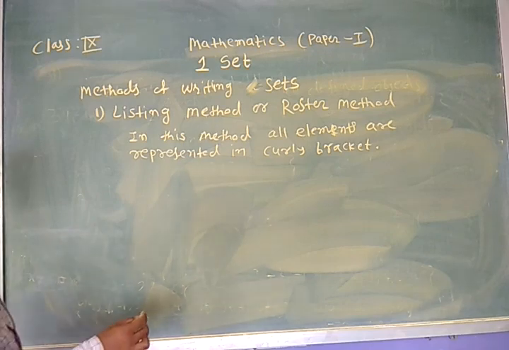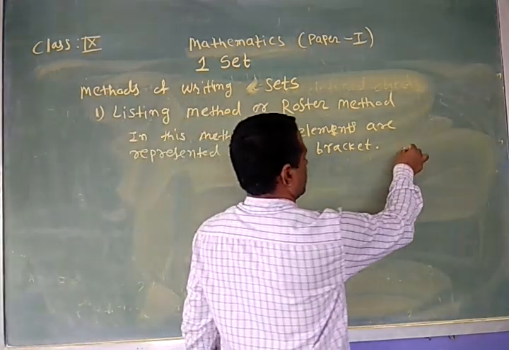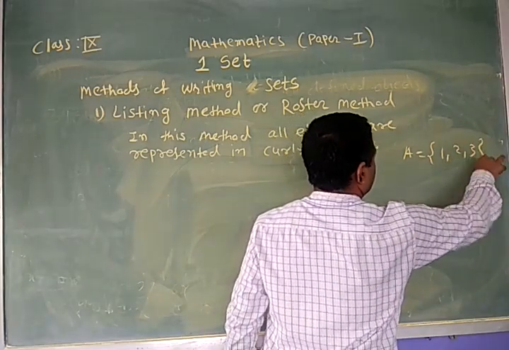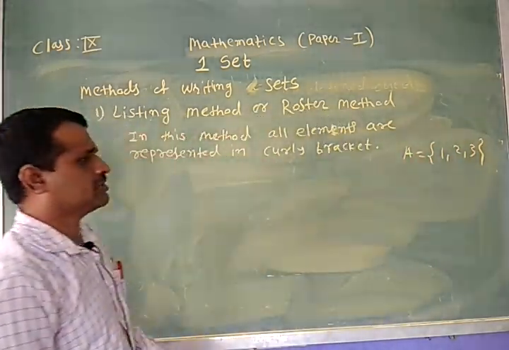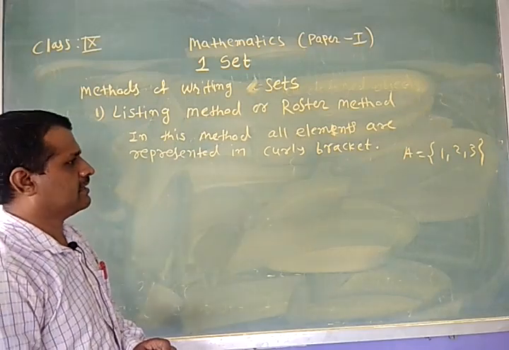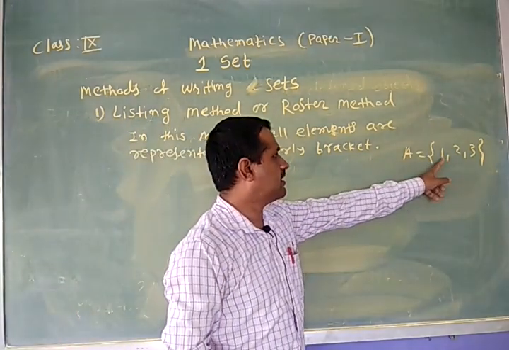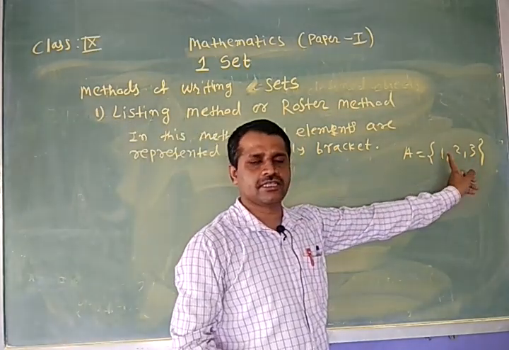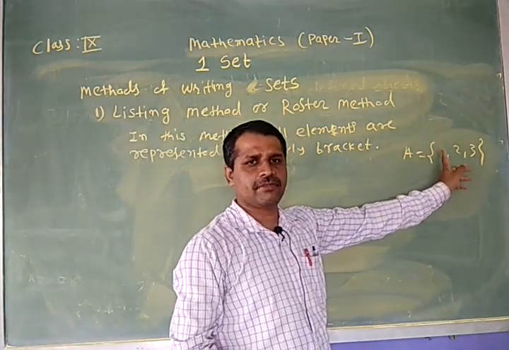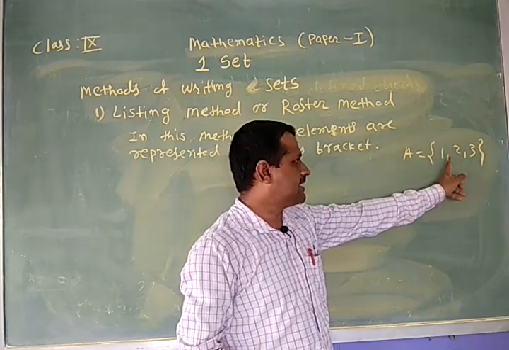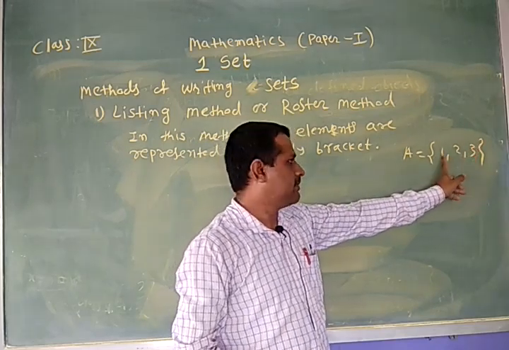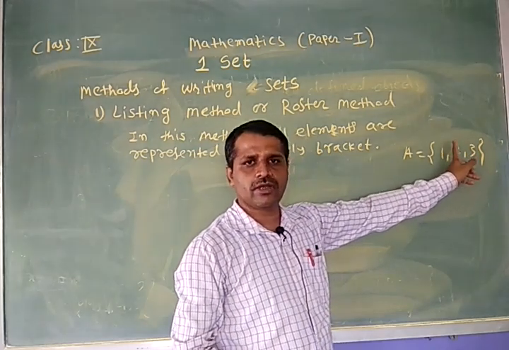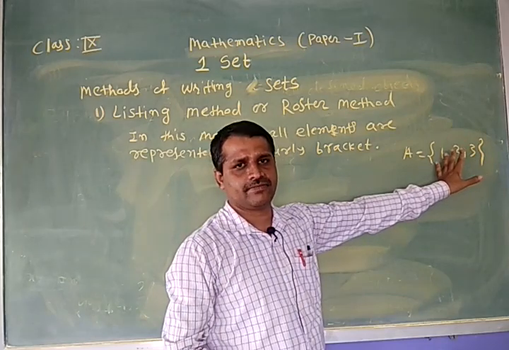Example of this set is, suppose here A is equal to {1, 2, 3}. This is one set which is represented by the listing method. Here all elements are written in curly brackets. 1, 2, 3. These are the three elements of set A, represented in curly brackets. They are separated by commas. In between 1 and 2 there is a comma. In between 2 and 3 there is a comma. And 1, 2, 3 are the elements of that set.